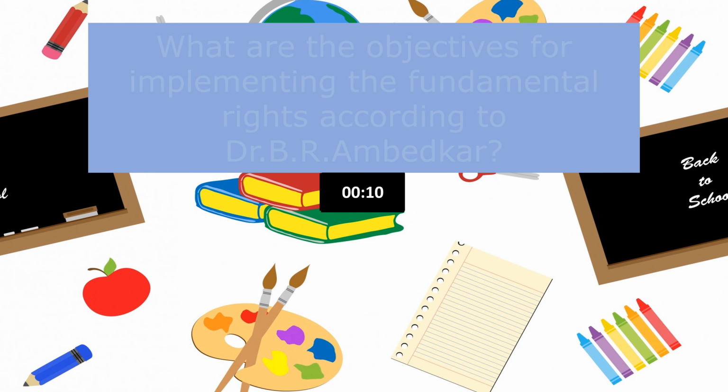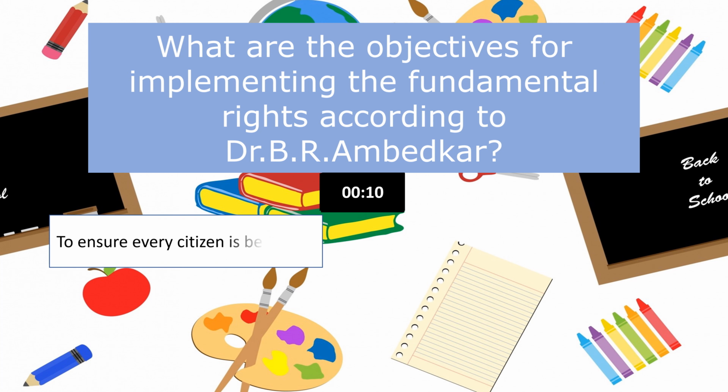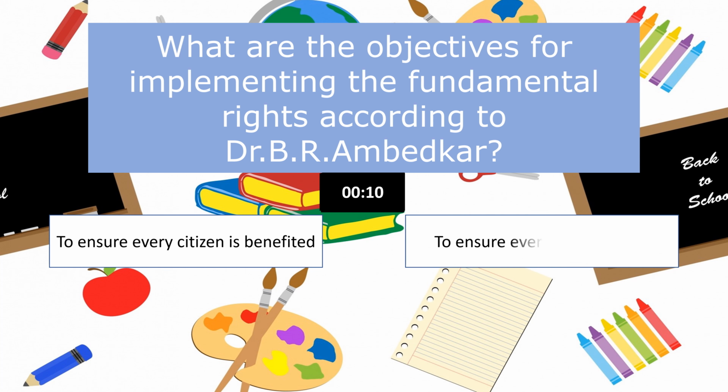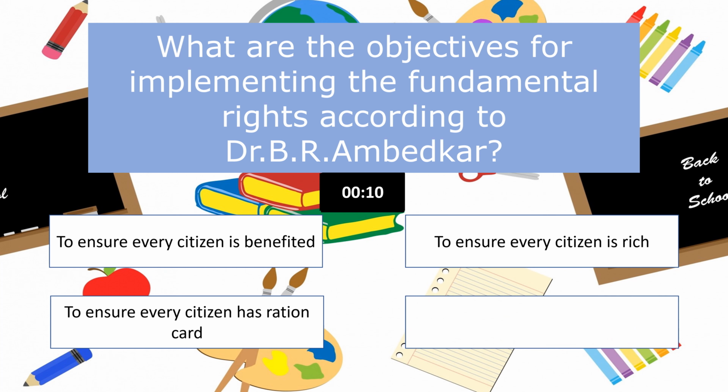Here is your question. What are the objectives for implementing the fundamental rights according to Dr. B.R. Ambedkar? Option 1. To ensure every citizen is benefited. Option 2. To ensure every citizen is rich. Option 3. To ensure every citizen has a ration card. Option 4. None of these.